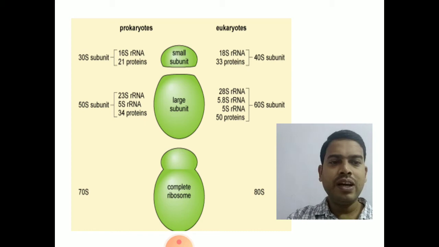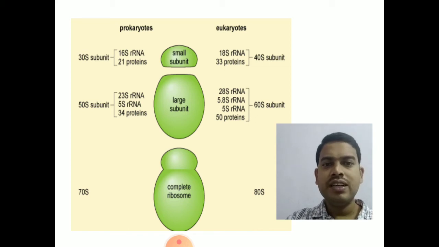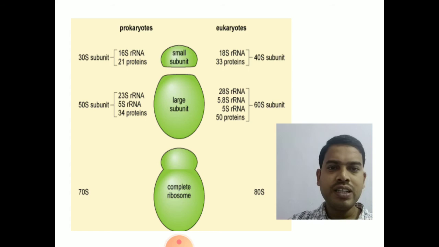As we know, in prokaryotes the ribosomes are made up of 30S and 50S subunits, and in eukaryotes the ribosomes are made up of 40S and 60S subunits. Apart from RNA, ribosomes also contain proteins. Looking at the different types of RNA in the ribosome subunits, first in prokaryotes, the 30S subunit, the smaller subunit, contains 16S rRNA and 21 proteins, whereas in eukaryotes the smaller subunit is the 40S subunit.